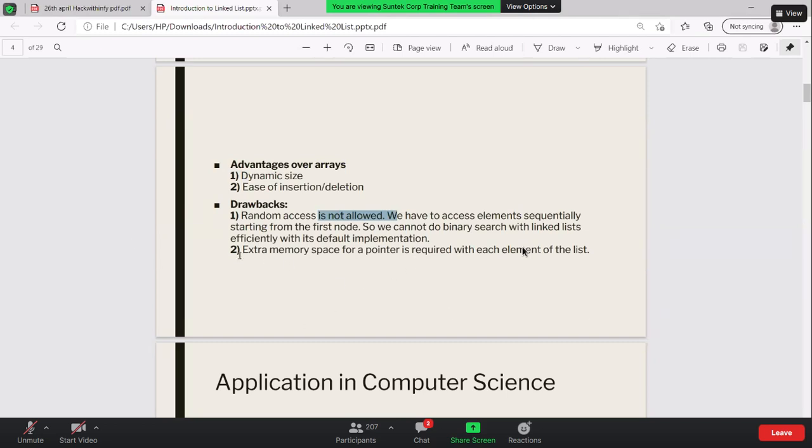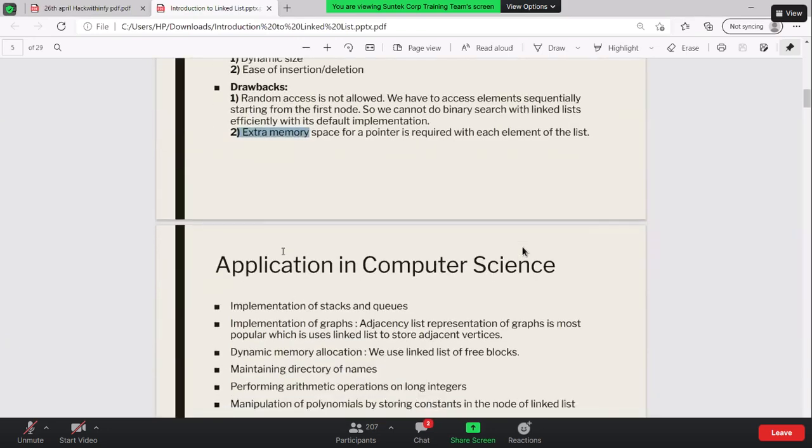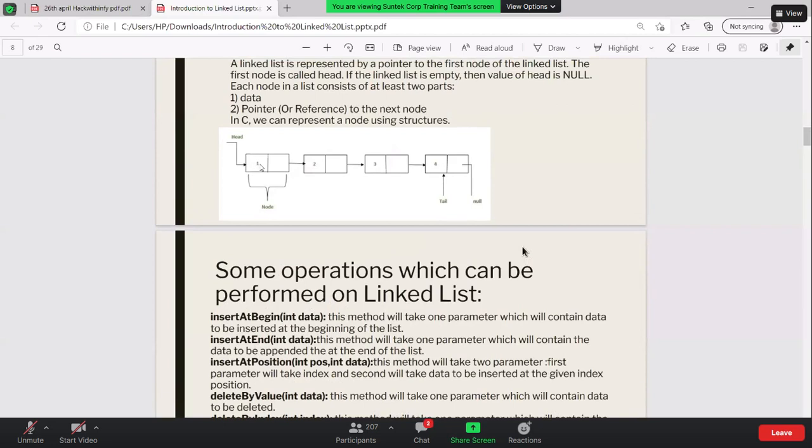The second drawback of the linked list is that extra memory space for a pointer is required with each element of the list. What is that extra memory? Basically the space to hold a pointer. In the array we only need the data, so I will just keep 1, 2, 3.